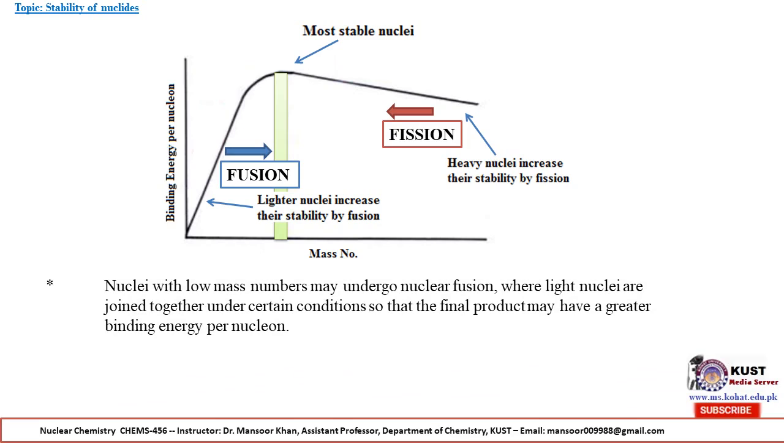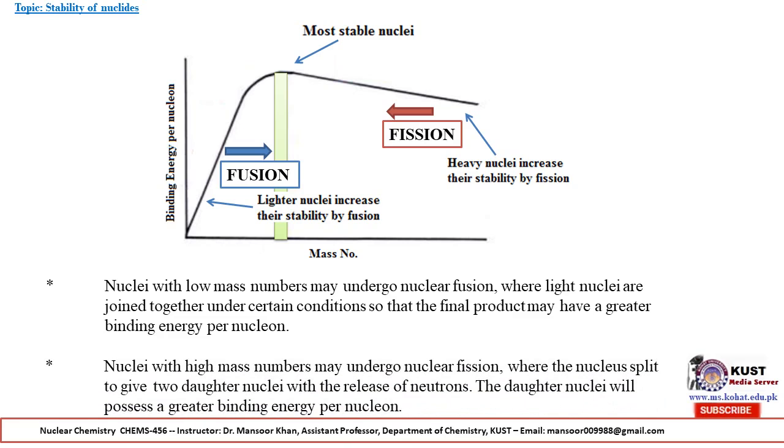Nuclei with low mass numbers may undergo nuclear fusion, where light nuclei are joined together under certain conditions so that the final product may have a greater binding energy per nucleon. Nuclei with high mass numbers may undergo nuclear fission, where the nucleus splits to give two daughter nuclei with the release of neutrons. The daughter nuclei will possess a greater binding energy per nucleon.